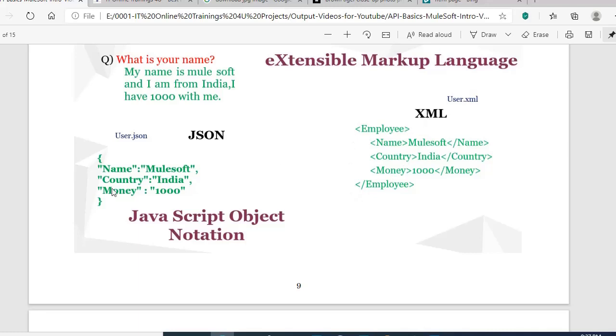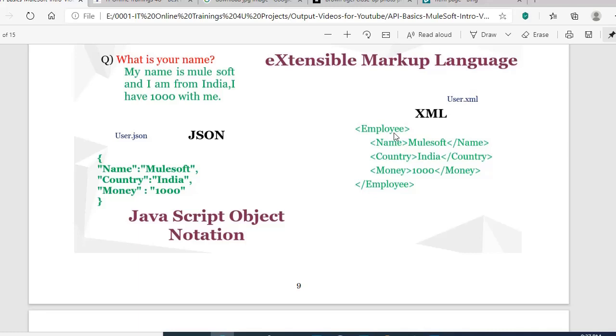And if you observe the difference between XML and JSON, in JSON we have already mentioned answers like name: MuleSoft, country: India, money, without any other subheading. We just mention the curly braces. But in XML, you need to keep in mind that it should always contain a root tag, which is nothing but a subheading.